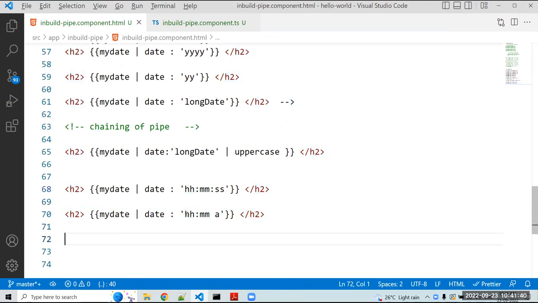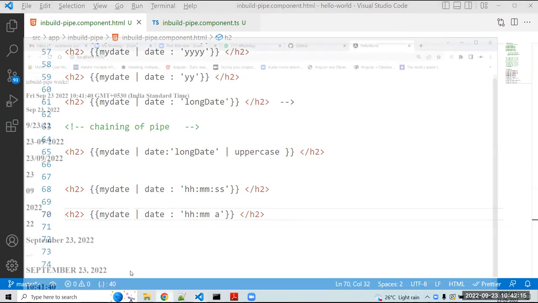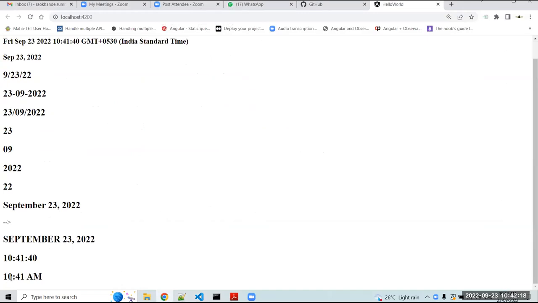For that you have to use hh colon mm. If you want to mention the second here, you can mention the second as well. There is no condition whether to mention it or not. If you want to display the second as well, you can mention that. And mention here a. A stands for AM. If your current time is in AM, it will display AM. If your current time is PM, it will display PM format. Right now it displays AM, so it will be displayed in AM format. See here, 10:41 AM.